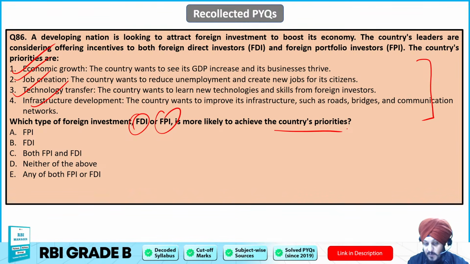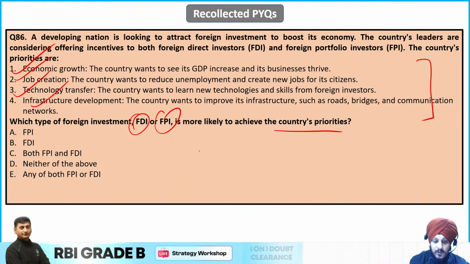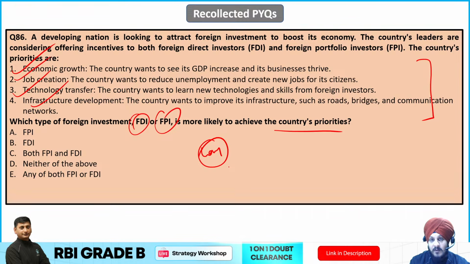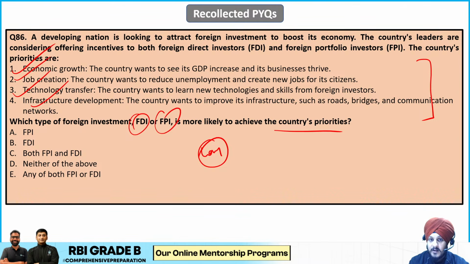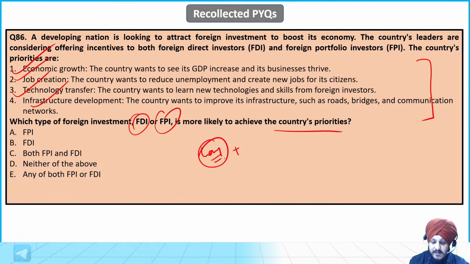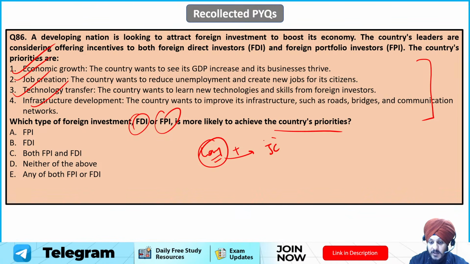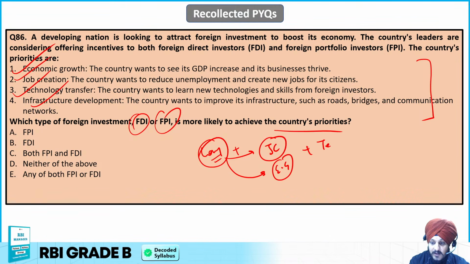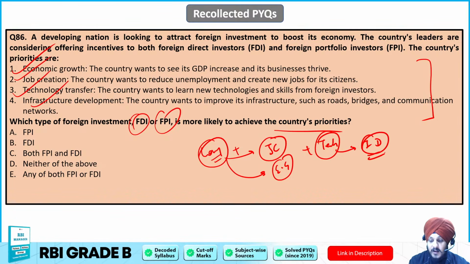अब देख लो यार, एफडीआई हमें पता है, FDI we know it is for the long term, right? And with FDI, what happens when a foreign country invests in the other country? For example, if any American country is investing in India, what it is going to do? It is going to invest for a long term, first of all. Secondly, since it is investing for a long term, it will lead to job creation and it is going to contribute to the economic growth. Apart from that, it is going to bring the technology also, which means the infrastructure development is also going to be there, right? So these sort of things can be achieved through the FDI, not FPI.